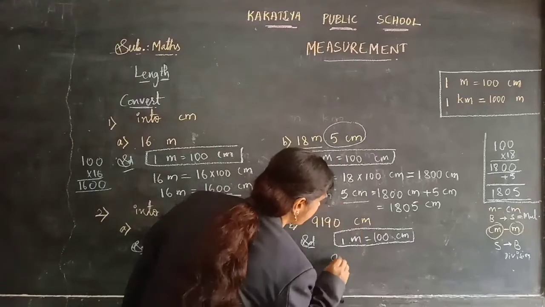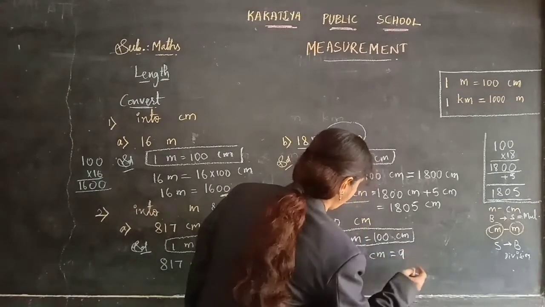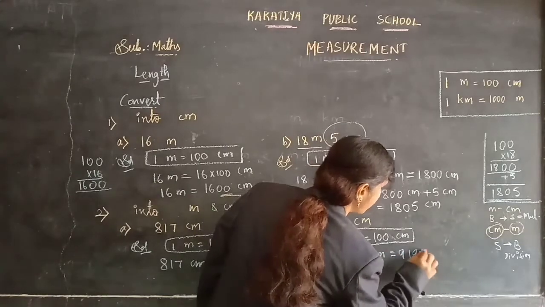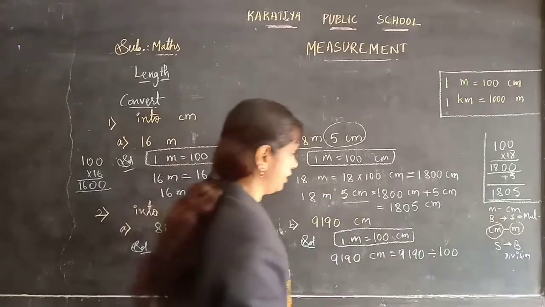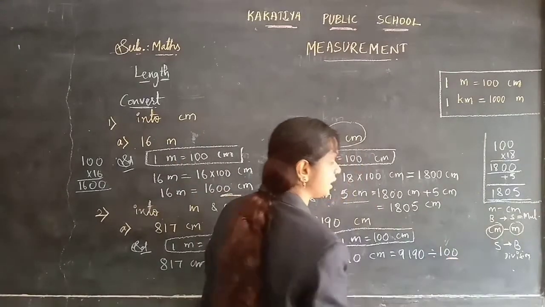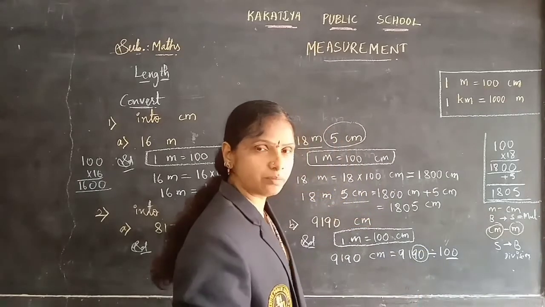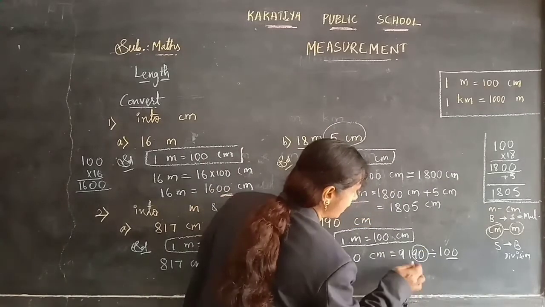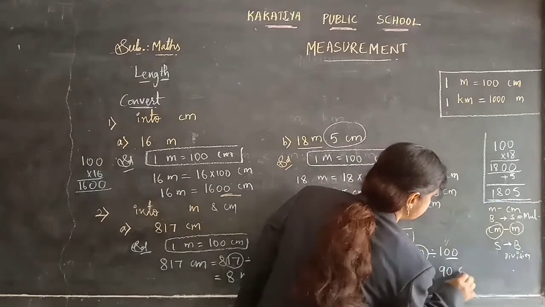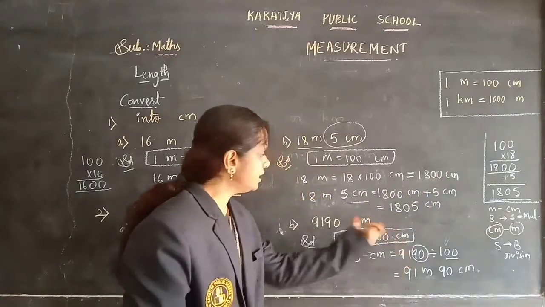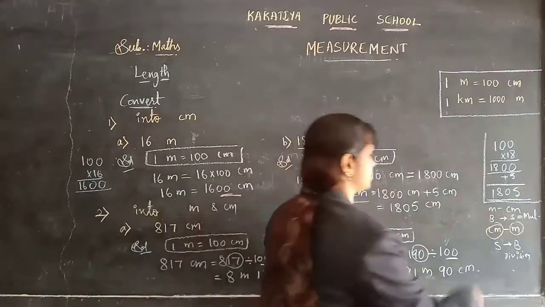So the given number is 9190 centimeters. Now you need to divide 9190 by 100. Here there are 2 zeros, children, so the last 2 digits will be the smaller measurement, which is centimeters, and the outer one, 91, meters. So 91 meters, 90 centimeters. Now I have converted the total centimeters into meters and centimeters.